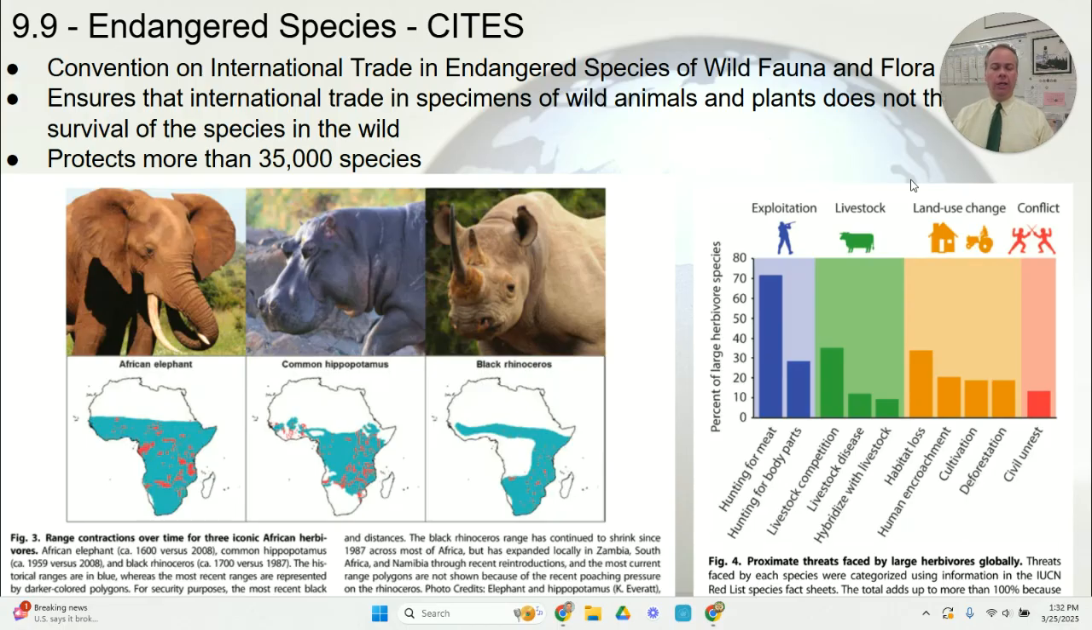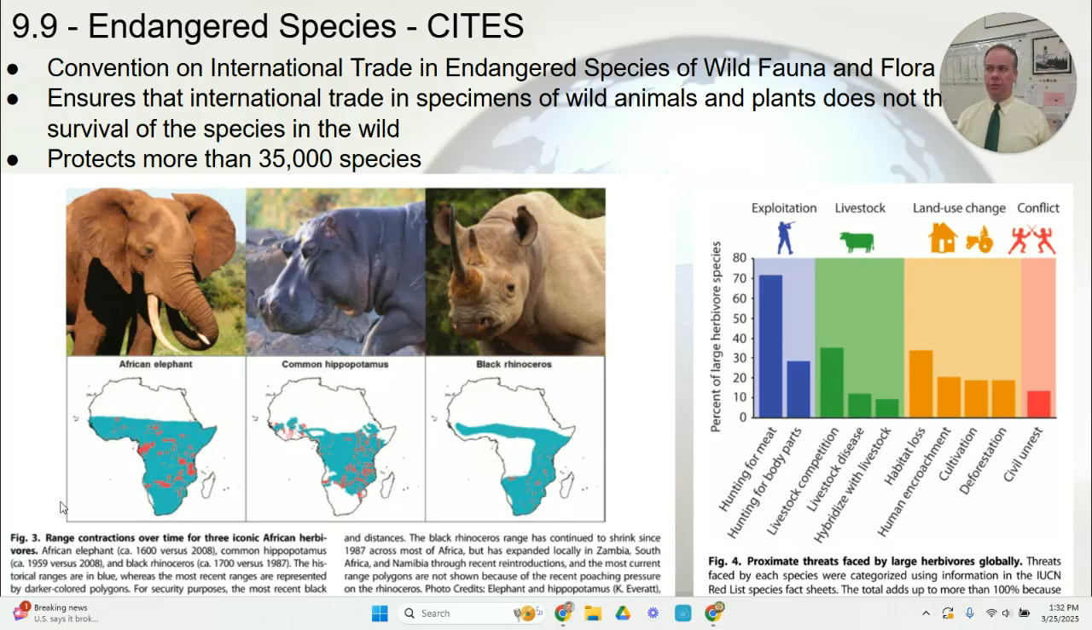the biodiversity using different techniques. Then within these countries, there are different federal legislation, laws that are passed to meet the requirements of the treaty that the government has signed. The CITES treaty ensures that there's no trade in any threatened species, wild animals, or plants that would threaten their survival in the wild. There are 35,000 species that are protected under the Convention on International Trade in Endangered Species.